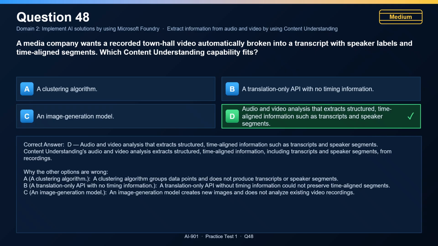Now, why the other options are wrong? A clustering algorithm is incorrect. A clustering algorithm groups data points and does not produce transcripts or speaker segments. A translation-only API with no timing information is incorrect. A translation-only API without timing information could not preserve time-aligned segments. An image generation model is incorrect. An image generation model creates new images and does not analyze existing video recordings.